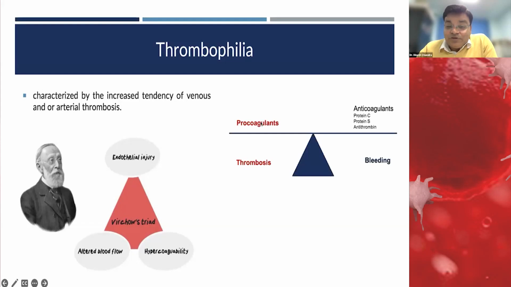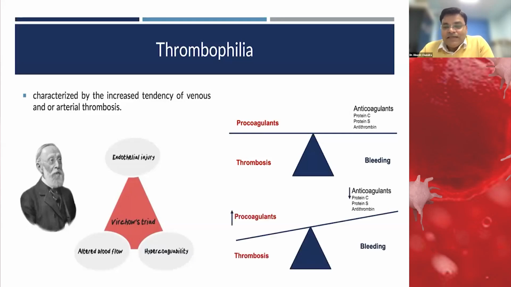Normally in our body there are two types of proteins, procoagulant and natural anticoagulant, and they are in balance. So the blood, when it is inside the blood vessels, flows. Whenever there is injury, these proteins go to that site and form a clot. When that endothelium is repaired, the clot is lysed by the fibrinolytic pathway. That is what we call normal hemostasis.